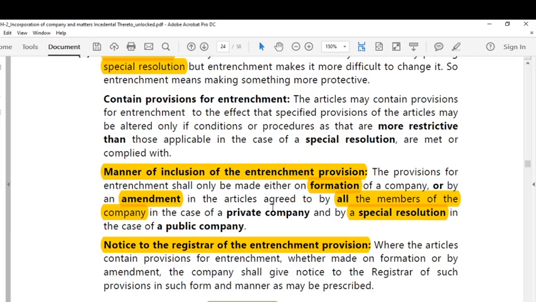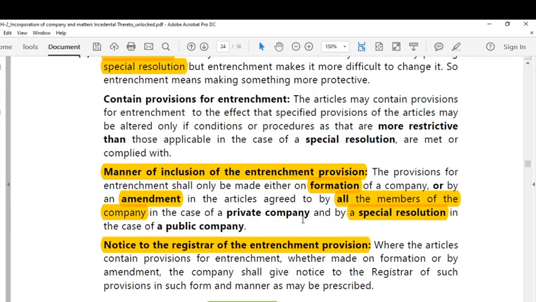However, when entrenchment is to be provided based on the amendment, for such an amendment to the articles, it should be agreed to by all the members of a company in case of a private company. If it is a public company, to provide a entrenchment to any provision by amendment, it requires a special resolution. So this is the difference.